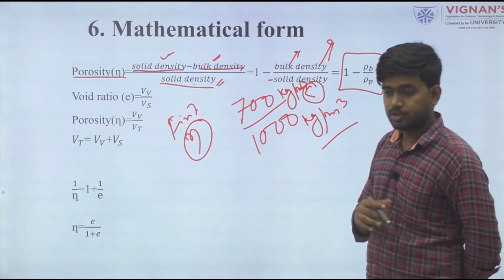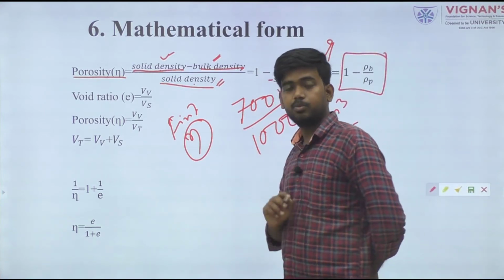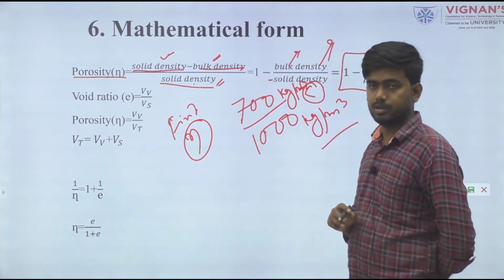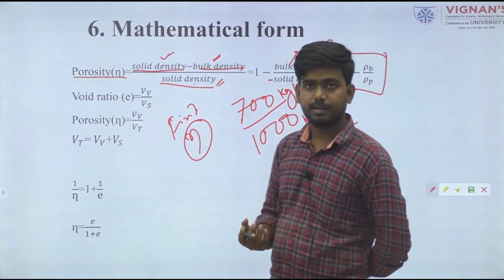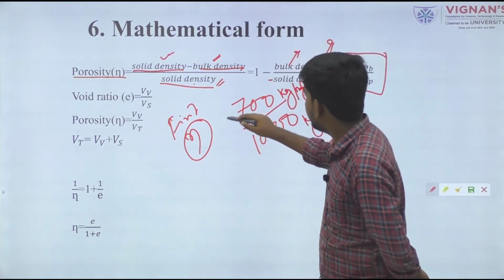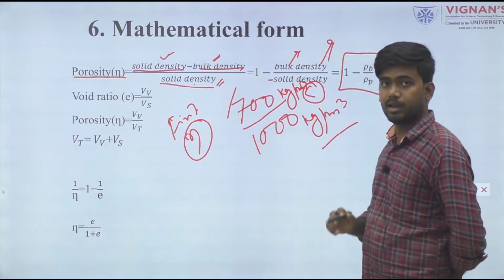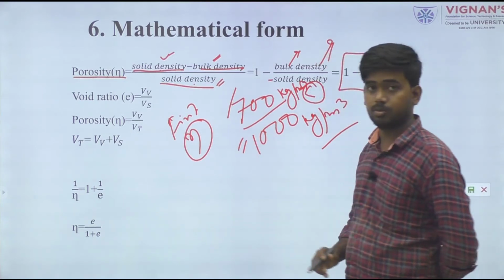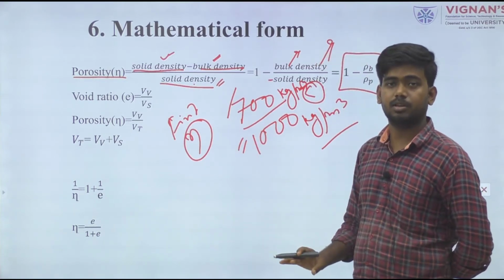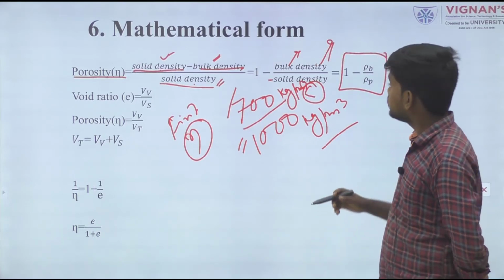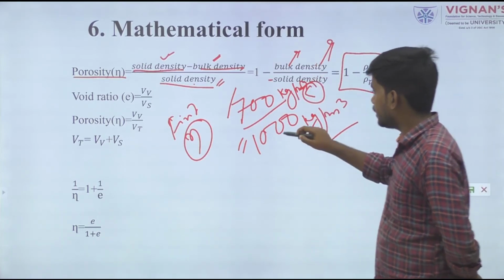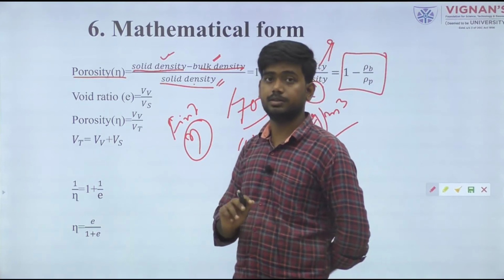If they say, find the porosity value of a food material having density values of 700 kg per meter cube and 1000 kg per meter cube, no other data will be given. So what data should you put as bulk density and what as solid density?